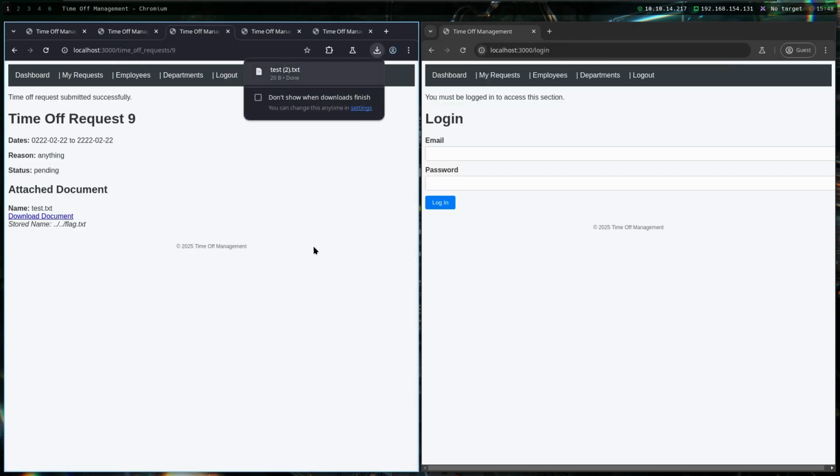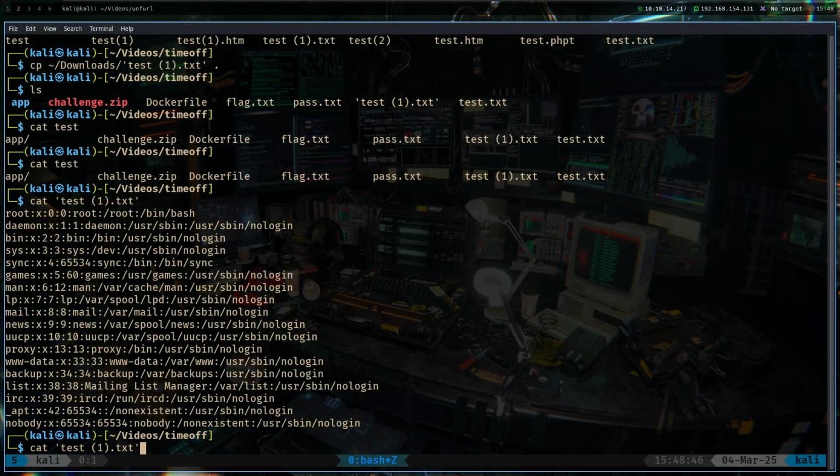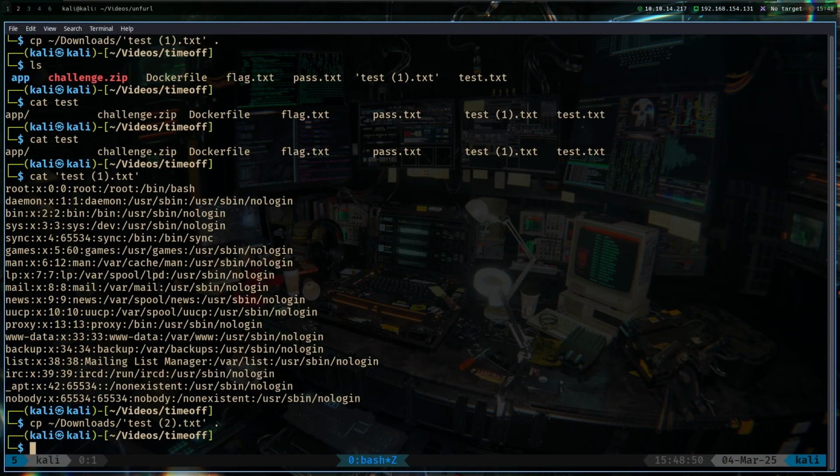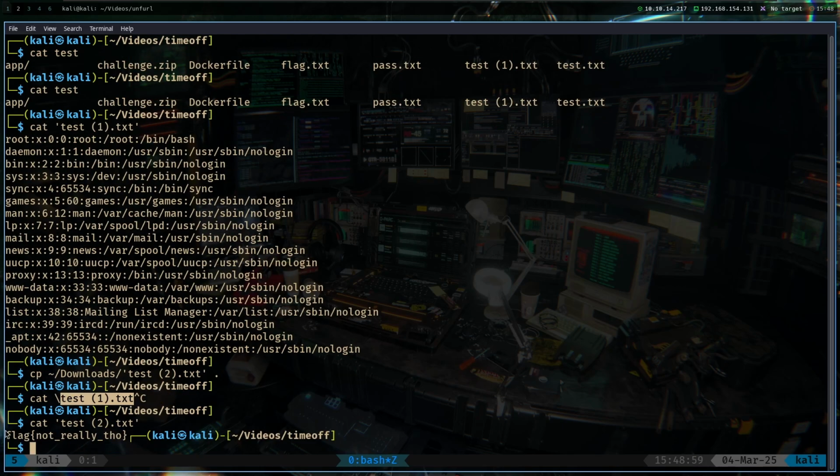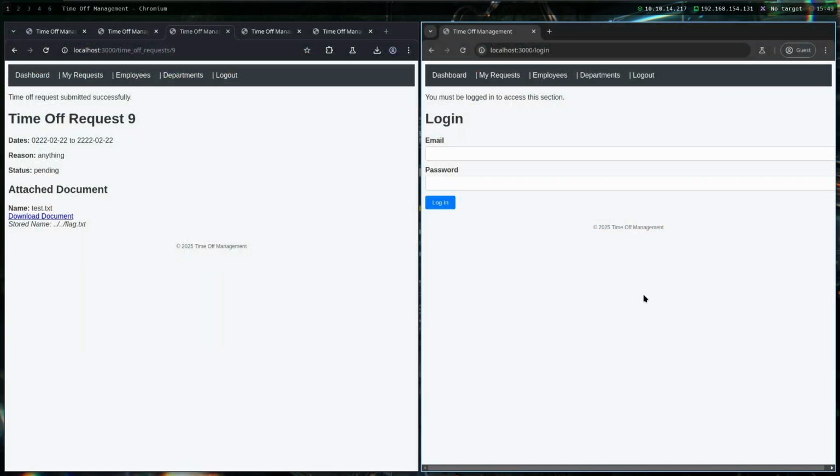And we can see that it has downloaded for us successfully this time. So let me just copy the test2.txt and then cat the file, change 1 to 2, and we can see that we have the flag for the challenge downloaded.